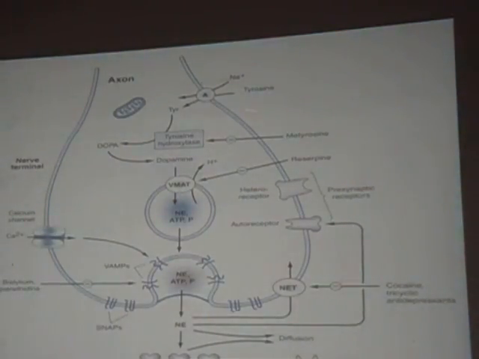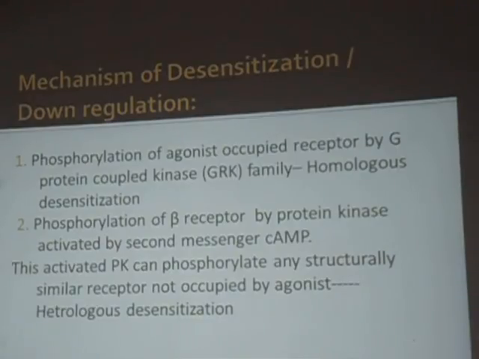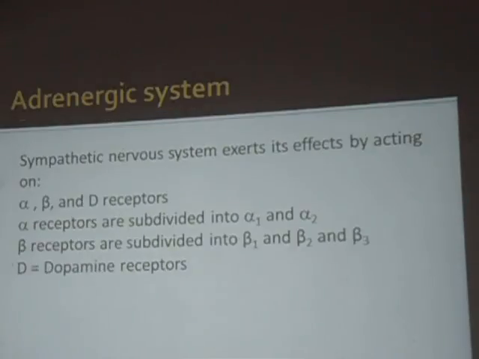So this is the synthesis step. You need to be here. This diagram is for showing the inhibitors. Tyrosine hydroxylase, which converts tyrosine to dopa, is inhibited by metyrosine. Then reserpine inhibits the vesicular uptake of dopamine. Then we have reuptake inhibitors, that is cocaine and tricyclic antidepressants. If you can put this diagram, it will fetch you 4 marks. In this diagram we are also telling about heterologous desensitization and homologous desensitization after prolonged use of the drug. Just remember only two steps.